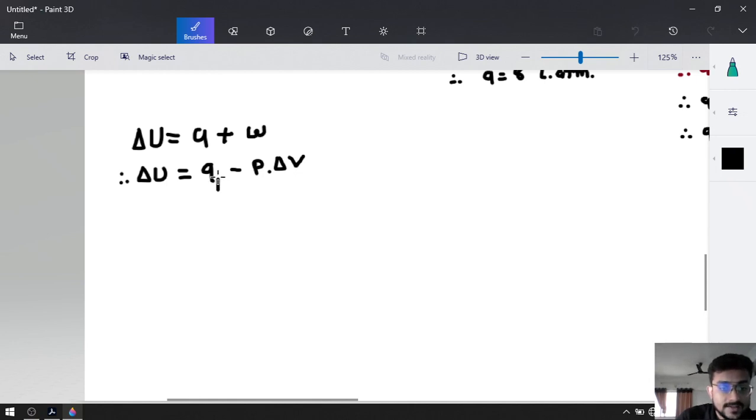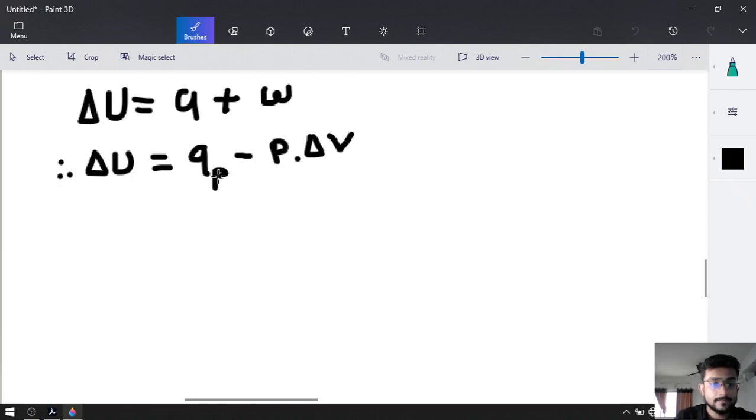That's why it is known as QP, because of the constant pressure. Is that clear?